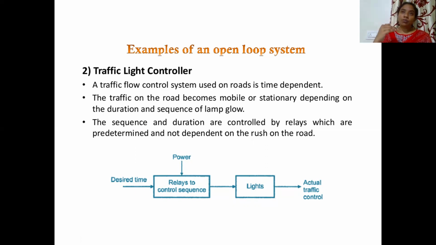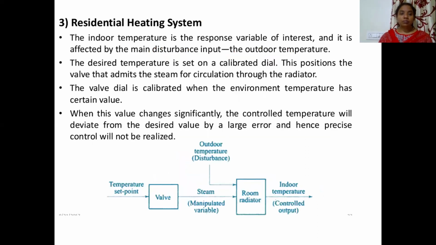The time is set in such a way that the duration and the sequence, how the duration is set and then in what sequence the lights glow, depending upon that, the traffic may be mobile or stationary. The sequence and duration are controlled by relays which are predetermined and not dependent on the rush on the road. They are not taking into account the density of the traffic, so we can call it an open loop control system.